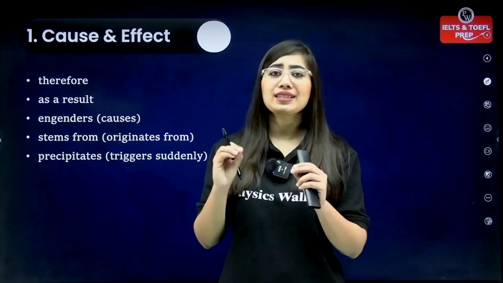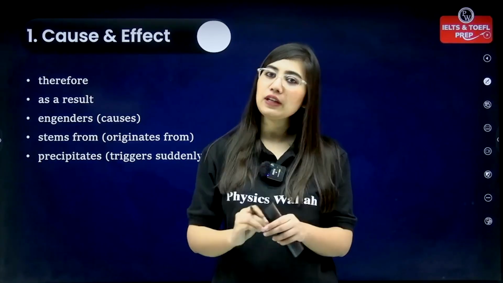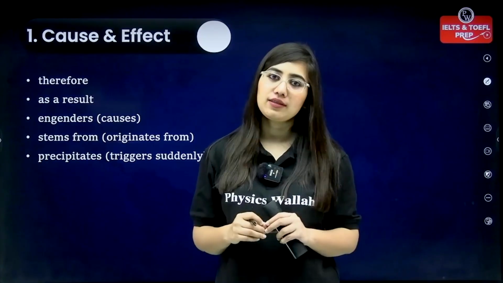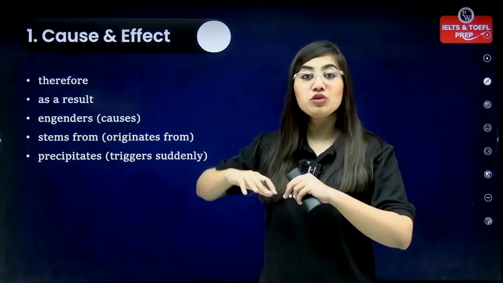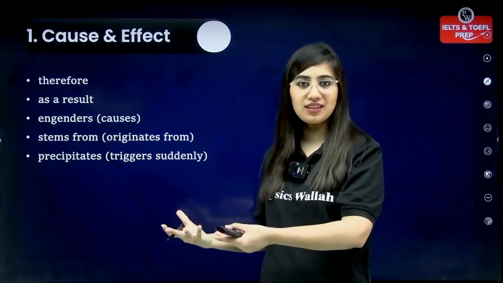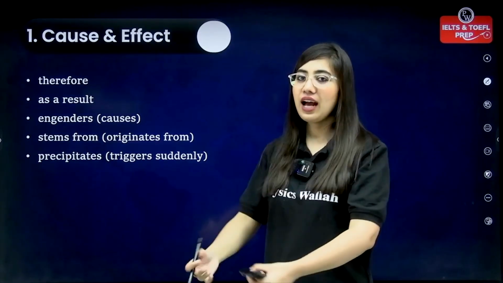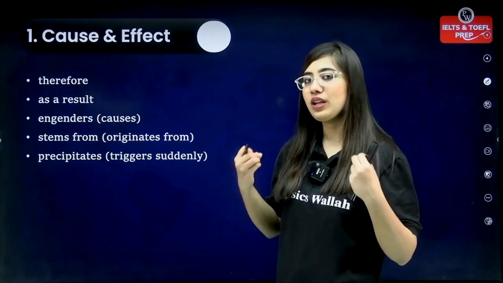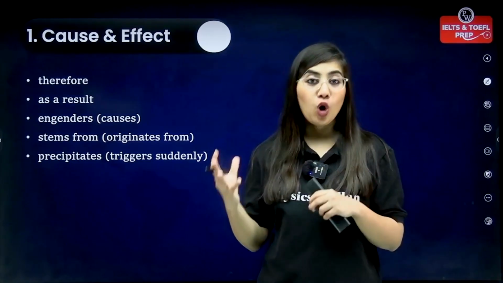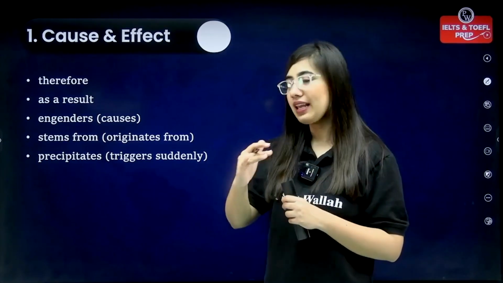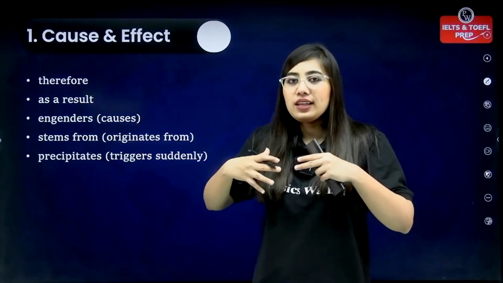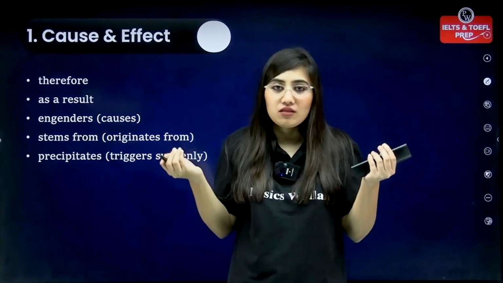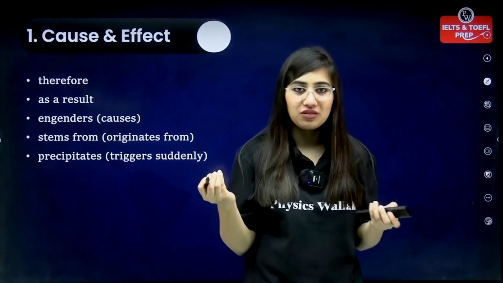I'm going to show you the essential vocabulary which you definitely have to use while writing your essays. So you definitely have to have some cause and effect words, when you want to show the reasons, the causes, that this is why it happened, and the effect, right? So whenever you would say because or so, say therefore, as a result, right? This shows the reasons, but in a more advanced version.